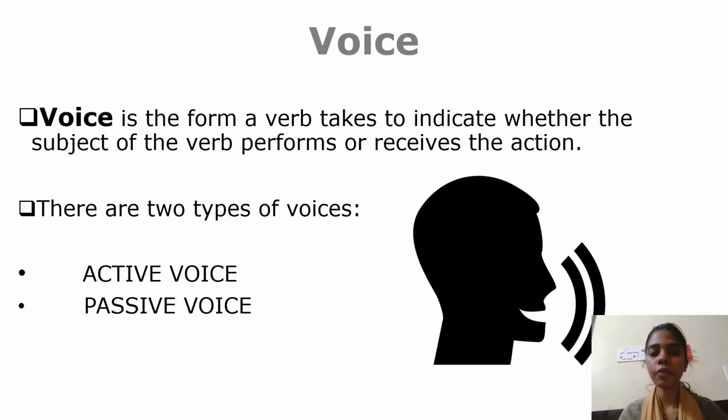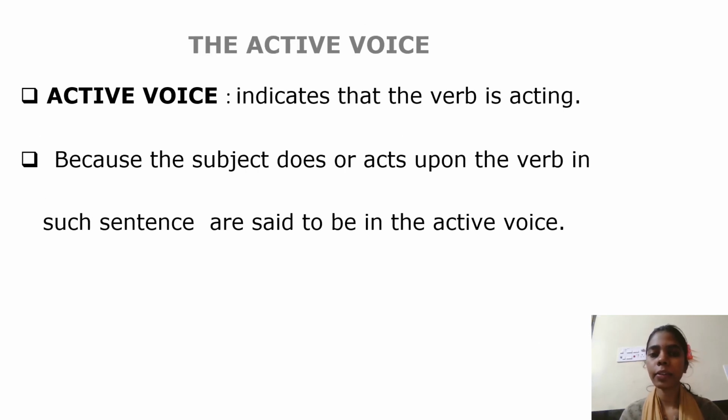Voice. Voice is the form a verb takes to indicate whether the subject of the verb performs or receives the action. There are two types of voices: active voice and passive voice. Active voice indicates that the verb is acting, because the subject does or acts upon the verb. Such sentences are said to be in the active voice.